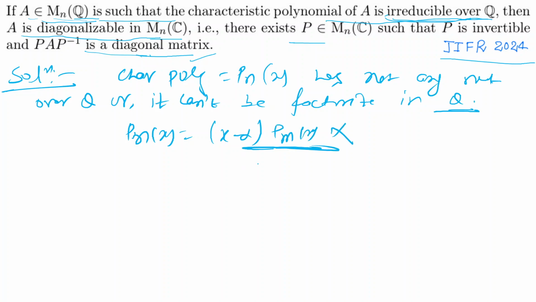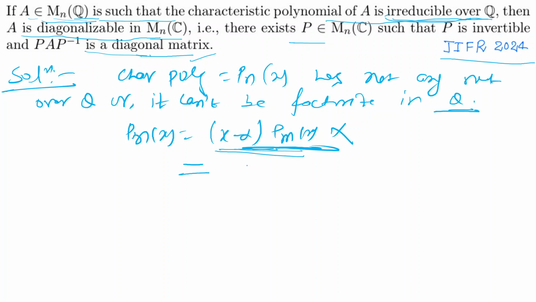If any polynomial can be written as a product of two non-constant polynomials, then it will be reducible. But it is saying the characteristic polynomial is irreducible, so it can't be written in terms of this.